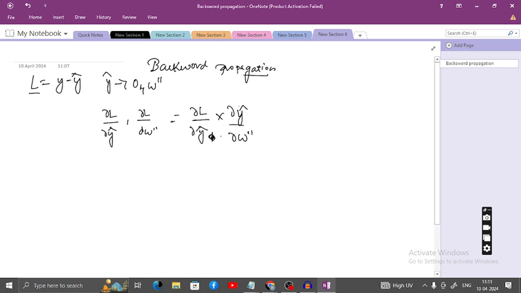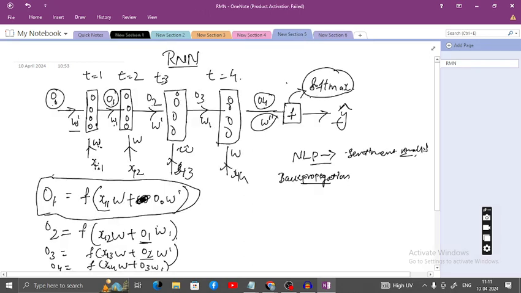Similarly, the predicted output is dependent on the weight. If you want to update, the first weight you have to update, you have to go back from the output. From here you have to go back, from here you have to go back. Here you have to go back.